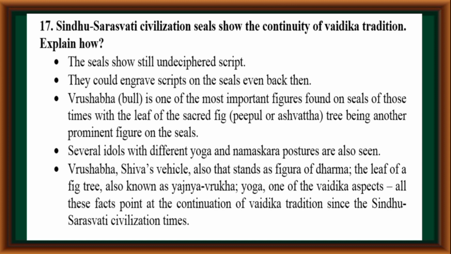Vrishabha, Shiva's vehicle, also stands as a figure of Dharma. The leaf of a fig tree is also known as Yajnavrukka. Yoga is one of the Vedic aspects. All these facts point out the continuation of Vedic tradition since the Sindhu Saraswati civilization times.